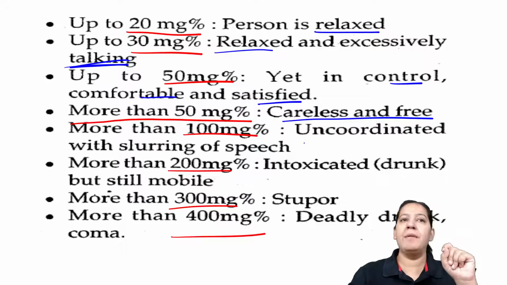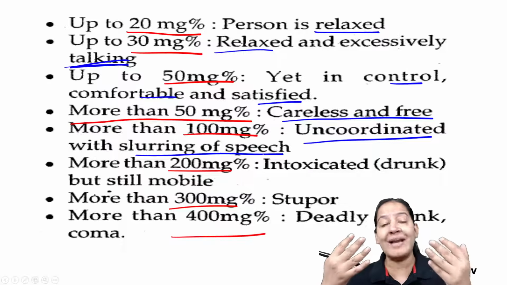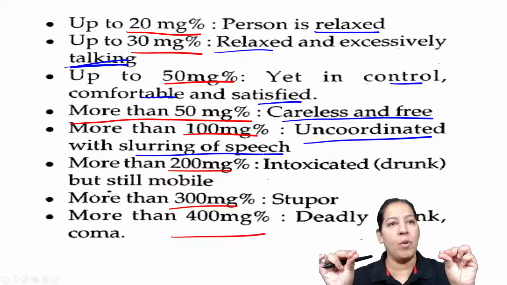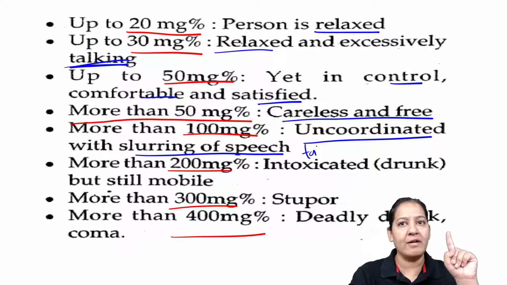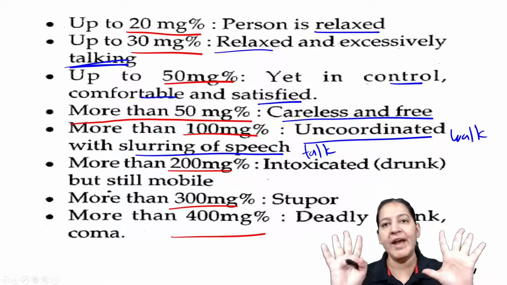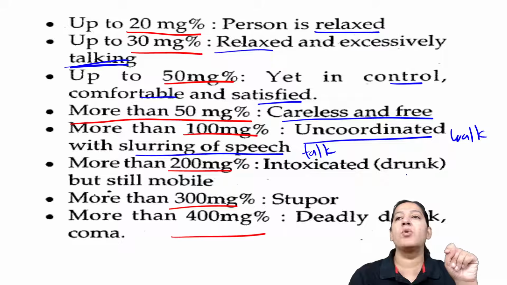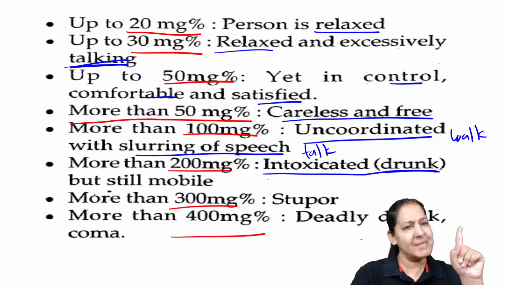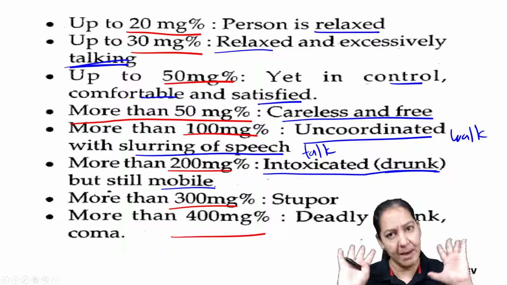More than 100, he becomes uncoordinated and there is slurring of speech. He can't talk clearly. You know what slurring of speech is? That is there, and he cannot walk. He cannot talk clearly. He cannot walk, right? So he will walk staggering. At 200 milligram, the person is known as drunk. He is intoxicated and extremely drunk, but still mobile. Still mobile on his own foot. He will stagger, but he will walk.